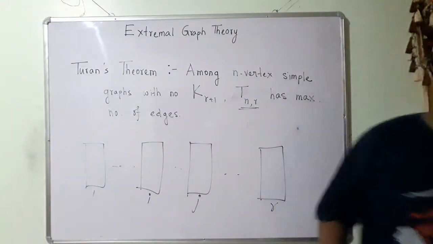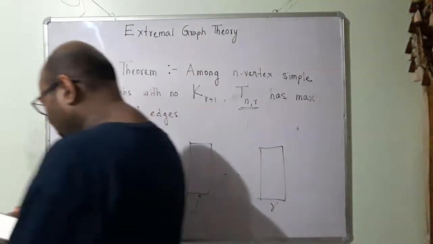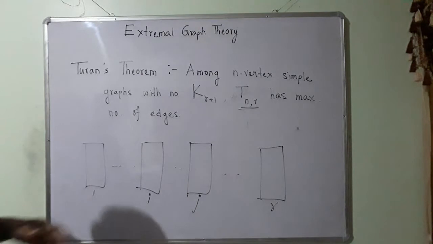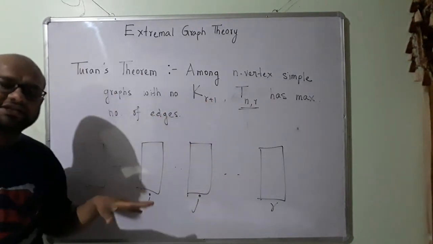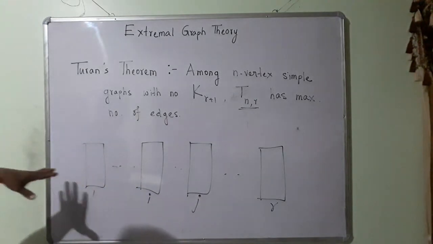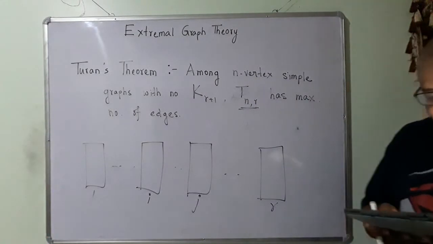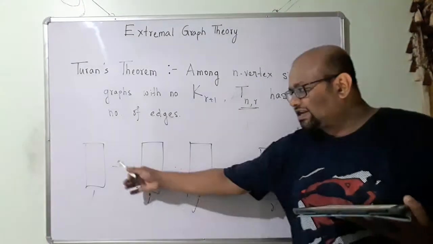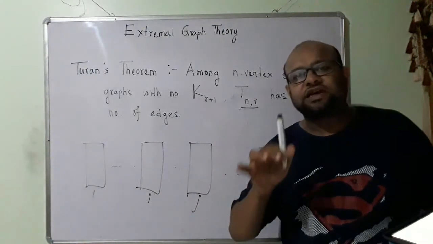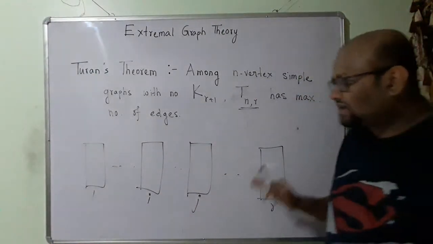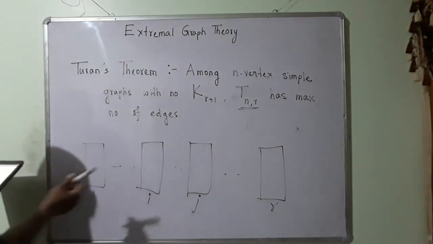Now I am going to make the argument that Turan's graph will have the maximum number of edges among all the different r-partite graphs. In Turan's graph, all of these sets are going to be equal in size, or the difference is going to be at most 1. Let us consider an r-partite graph where the difference is more than 1.